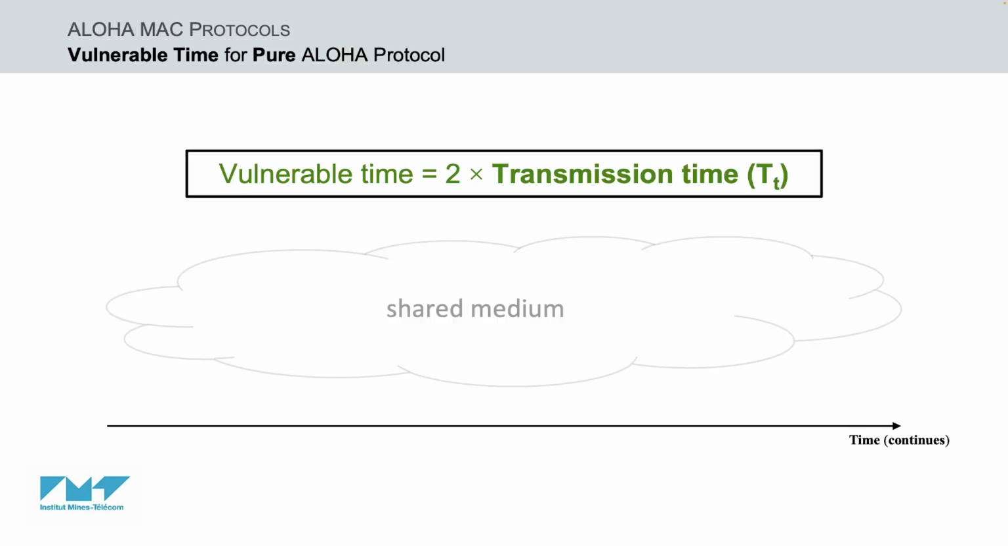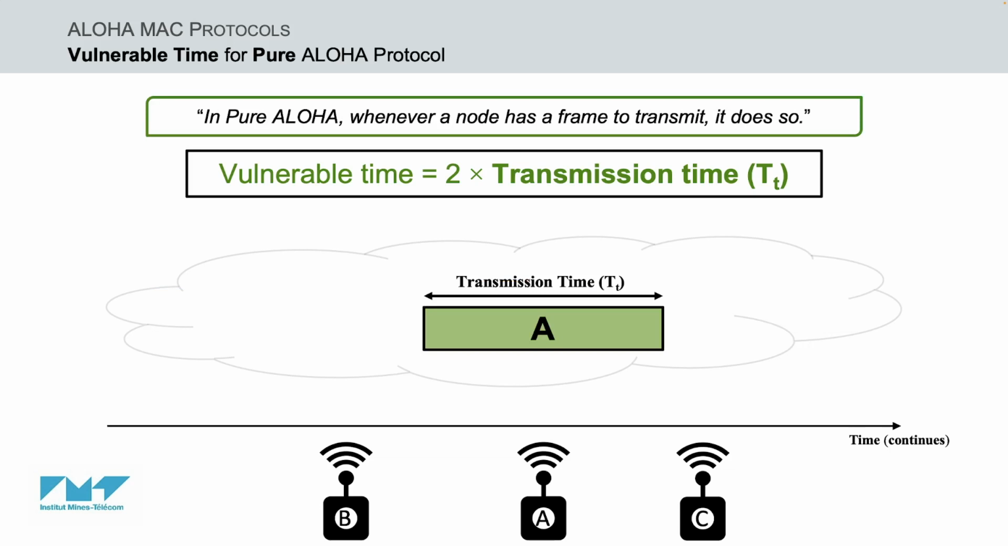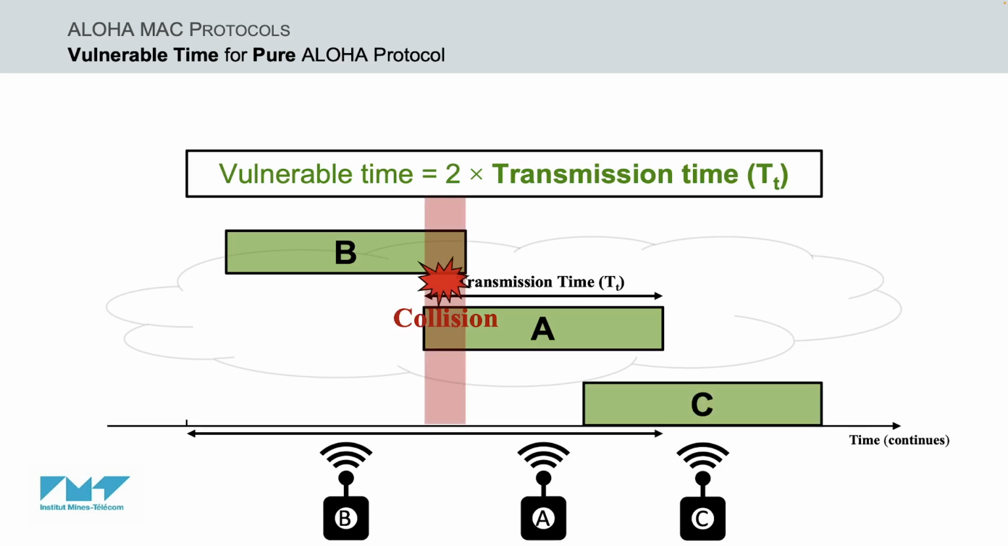As it was presented in our previous video, in pure ALOHA, the vulnerable time is 2 times the frame transmission time. This is true because in pure ALOHA there is no rule that specifies when the node can transmit. Indeed, whenever a node has a frame to transmit, it simply does so. And as it can be observed, a node can transmit its frame after another node has started, or right before another node has completed its frame transmission.